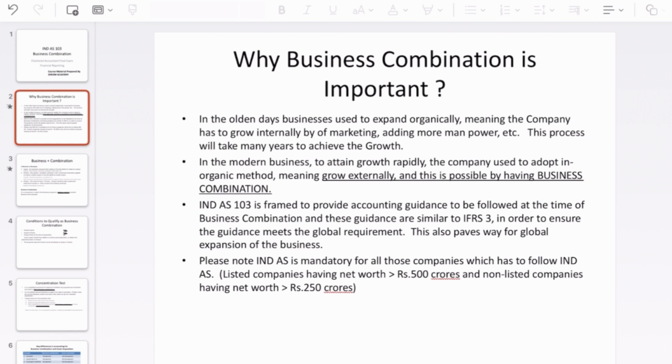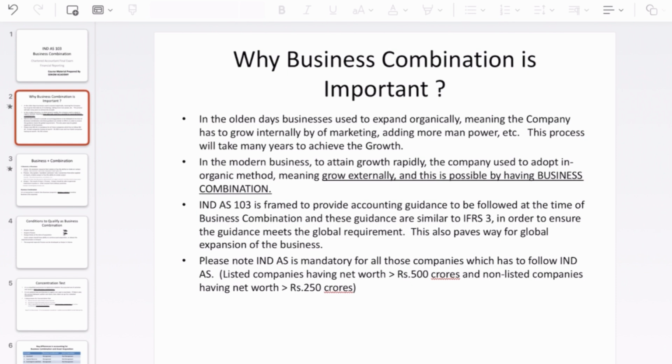So here in this slide we will see why business combination is important nowadays. In the olden days, if a business needed to grow, it used to grow on an organic basis, meaning it had to find a marketing team to promote its products, and if the market was growing, put in more investments, make adequate production, expand the business, and have more manpower. So they had to wait a long time for growth.